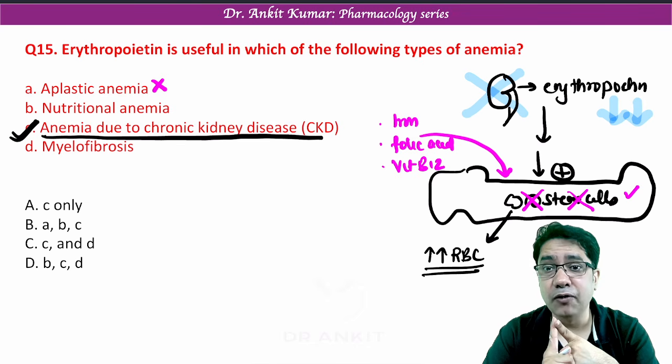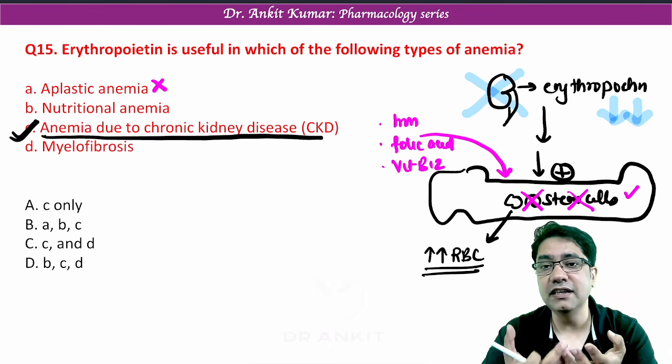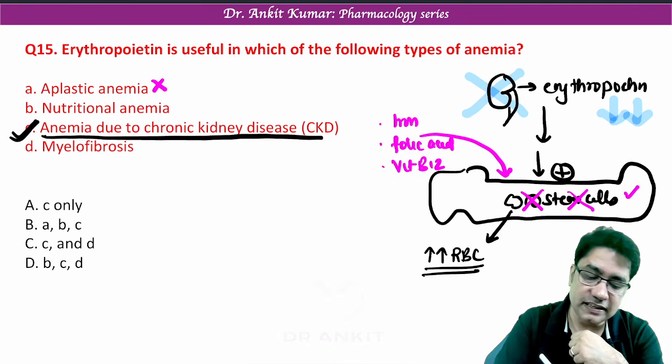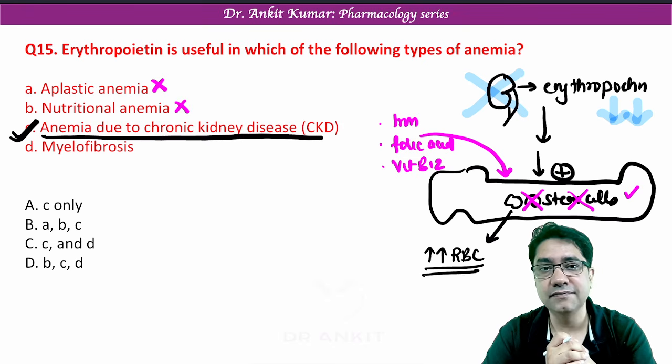If we give erythropoietin, it will not be able to produce RBC, because the molecules which are required to produce RBC inside the stem cells are lacking. So it is never given in nutritional anemia.